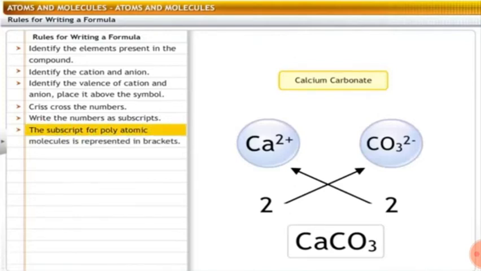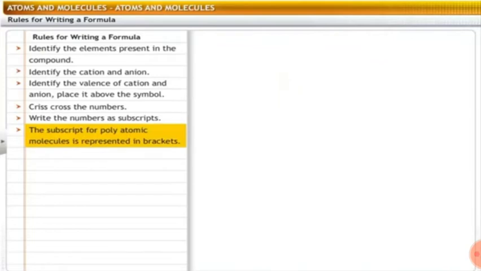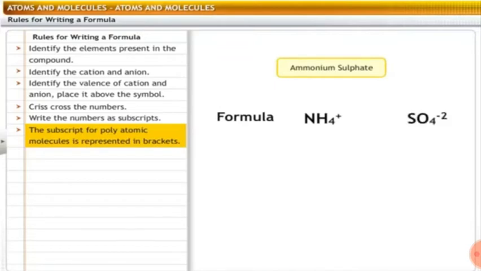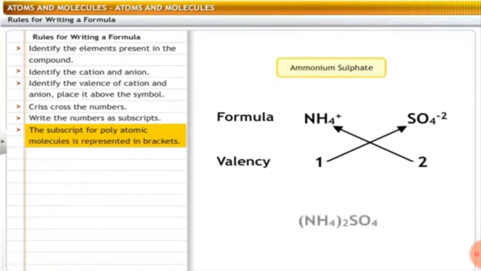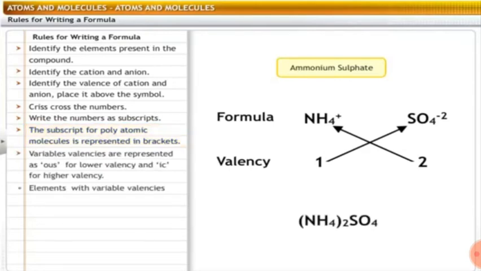For compounds with polyatomic ions, the polyatomic ion is represented in brackets before writing the subscript number. For example, ammonium sulfate. It has both ammonium and sulfate ions, and the valency of the ammonium ion is 1 and sulfate is 2. When we cross multiply, ammonium has a subscript 2 and sulfate has 1. And hence it's (NH4)2SO4.